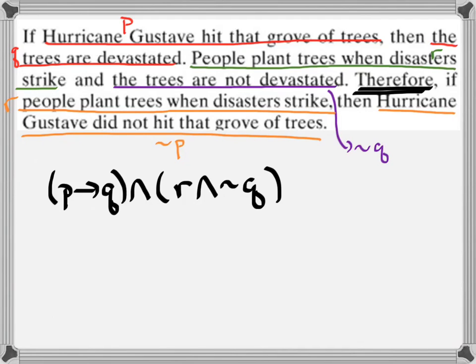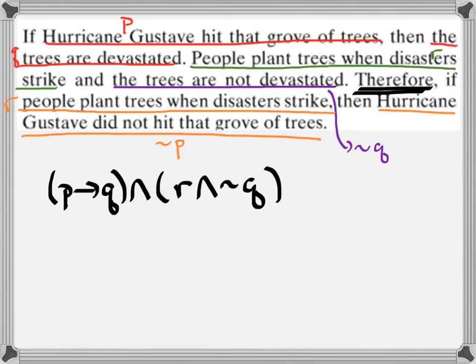And so remember that that's our one sentence, we combine each sentence with an and. So my next sentence, which was people plant trees when disasters strike and the trees are not devastated, corresponds to R and not Q. I'm also using parentheses to separate the sentences here.